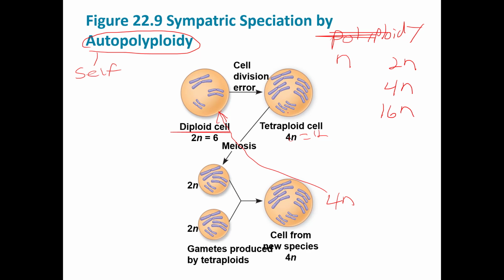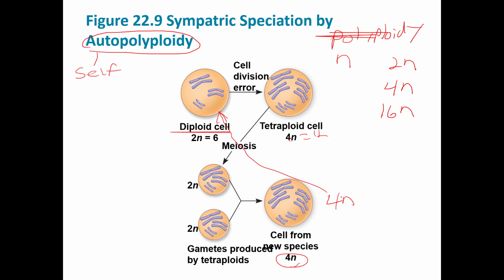So because of this error, when we produce this cell, and by cell, let's assume this is a fertilized egg that grew up to be an adult, right? And then that adult makes gametes, and those gametes lead to a new organism. This is a new species of 4N. It's a tetraploid, and it's therefore considered a new species.